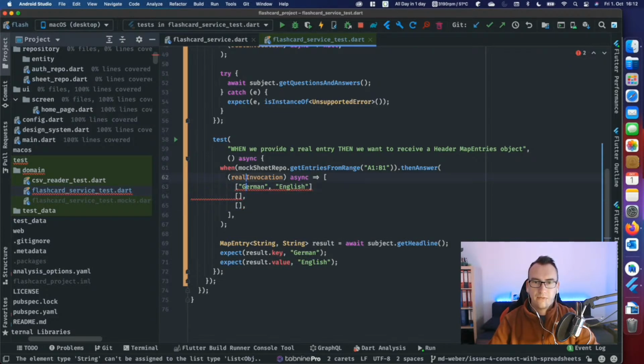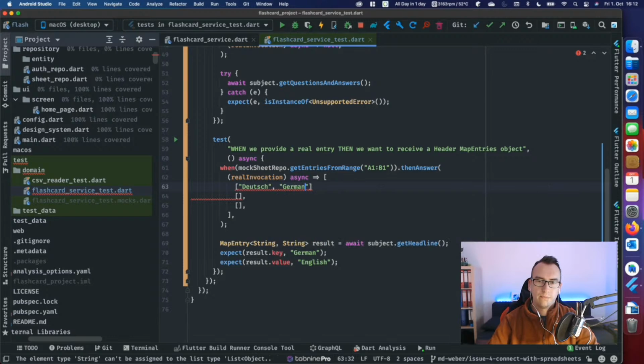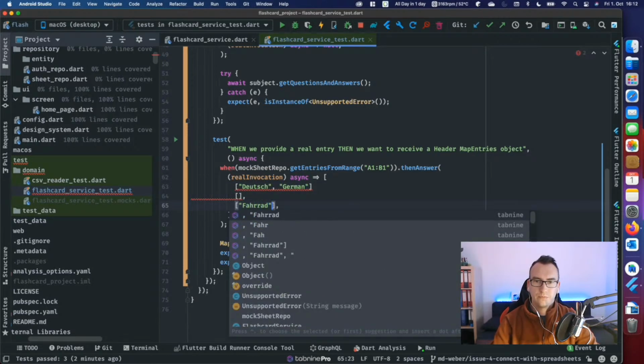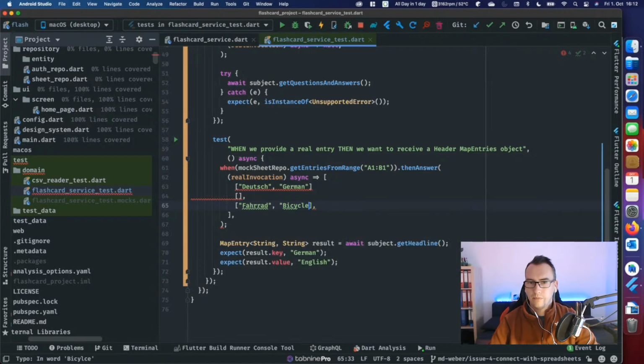And now we can have, for example, real translations like German, Deutsch, German, or we have Fahrrad to bicycle. Like that. Good. So it's a little bit reddish at the moment, so we have to understand why. I think there is something missing. Good. And here is also a string missing.